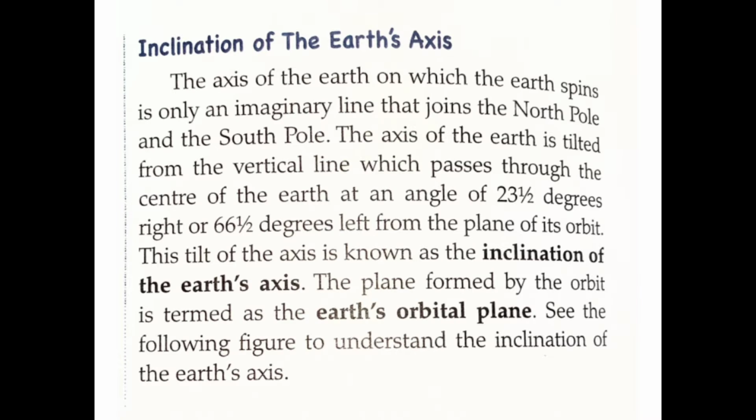Let us go to the next topic, inclination of the earth axis. Here, inclination of the earth axis means the angle between its equatorial plane and orbit plane. Here, axis means on the earth surface you can see one line in the middle, which is tilted at 23.5 degrees.